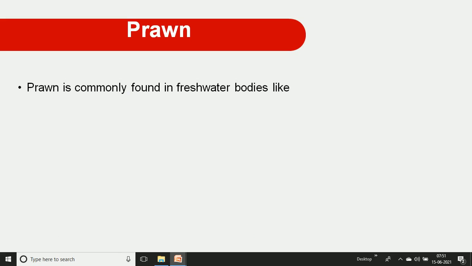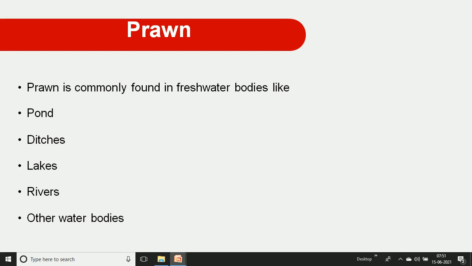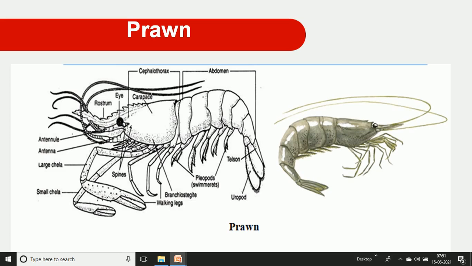The prawn is mostly found in freshwater bodies like ponds, discharges, lakes, rivers and other water bodies. Most of the time they are freshwater, and sometimes they are also seen in marine water. We can look at the picture. There is an actual picture and a schematic diagram on the left hand side.